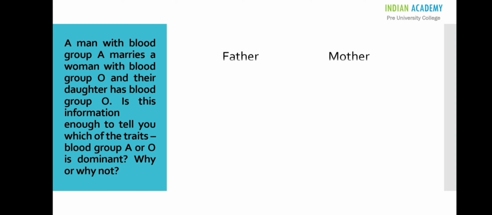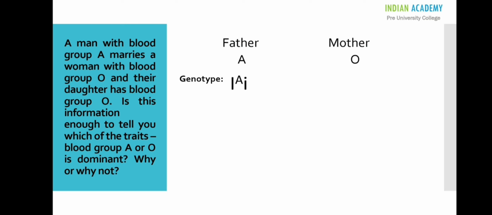Now we need to show the blood groups in the parental generation. Father's blood group is A and the mother's blood group is O. As we all know, blood groups are also traits which are controlled by genes. Now we need to give genotypes for these blood groups. A blood group is controlled by a gene called capital I to the power A and small i. And O blood group is controlled by a gene called small i, small i.